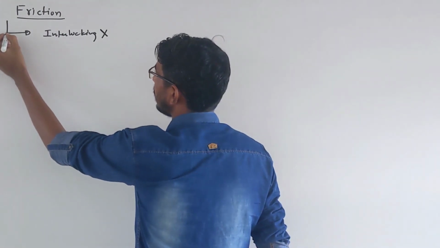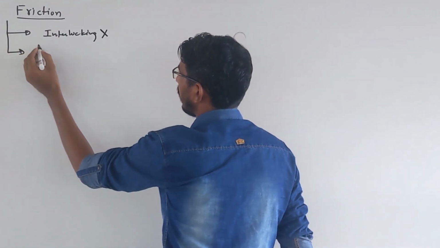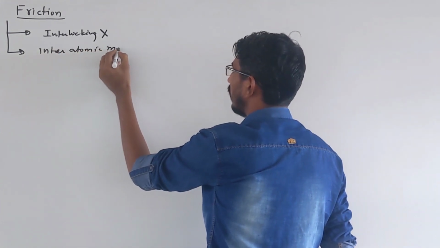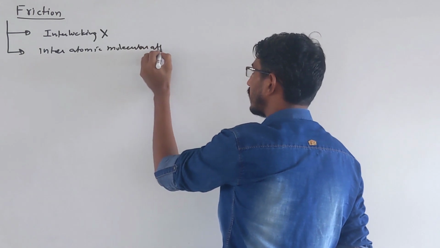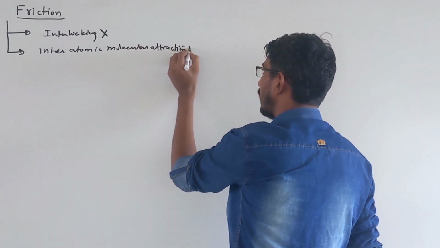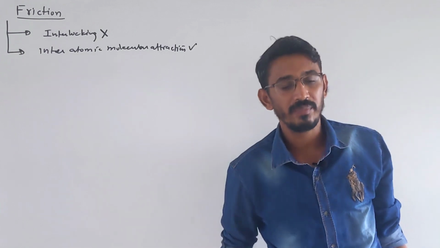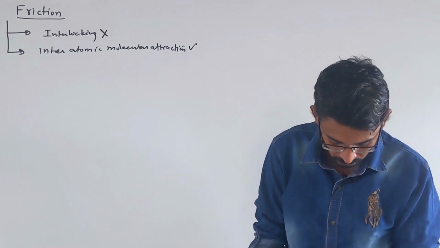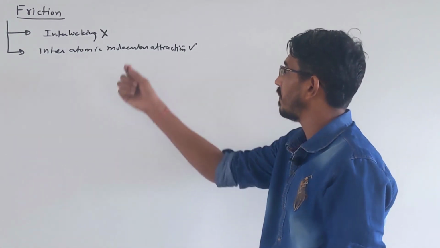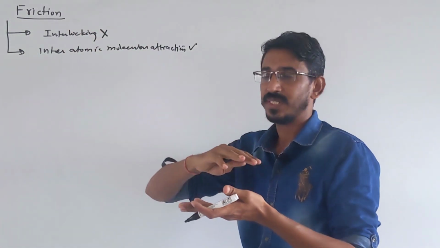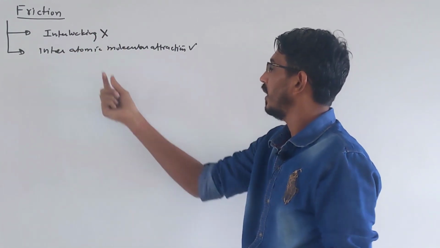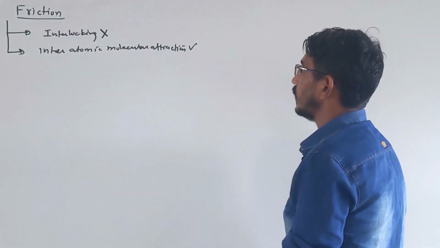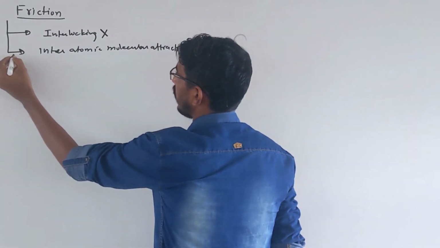The correct way to say it is that friction happens due to interatomic molecular attraction. This is the main correct reason to explain why friction happens between two bodies when they are trying to move or are moving on each other. So if there is relative motion between two bodies, then friction force will come. It's not happening because of roughness, that's not the correct reason. It's not interlocking, it is interatomic molecular attraction that causes this force.